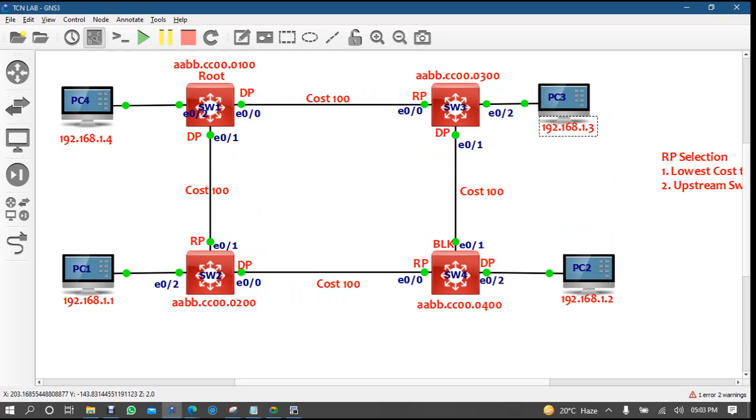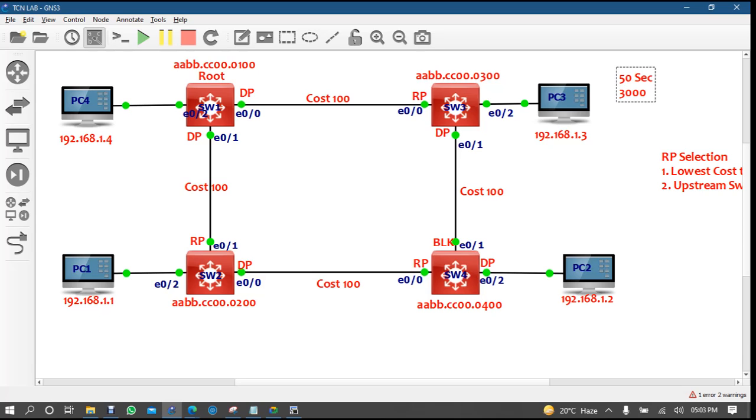But if this link is down, it will directly pass from this way. After STP convergence, it will make this link up. Now tell me, for making this link up, how many seconds will it take? 50 seconds, fine, no problem.